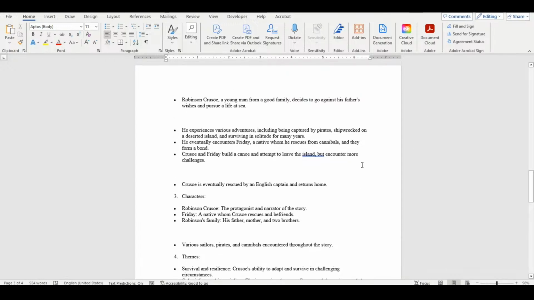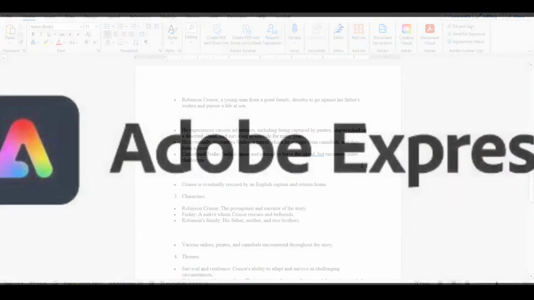The new AI assistant in Acrobat is an amazing resource for education, and it helps create materials faster for class so that educators can spend more time focusing on their students. Thank you.